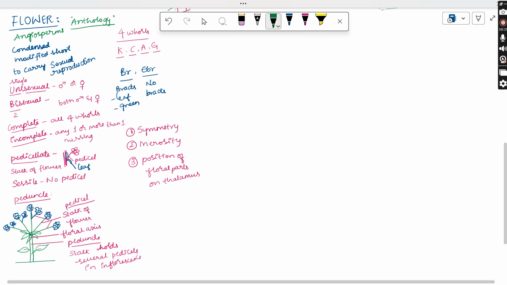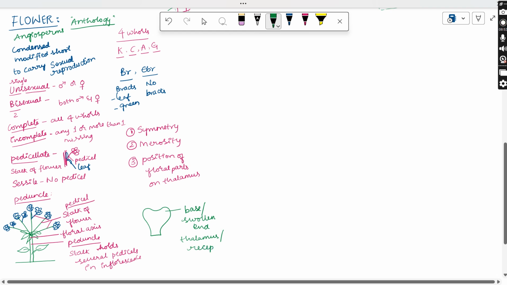What is meant by the thalamus? All the floral parts sit on a base-type structure. This base, a swollen end, bears all the floral parts. This swollen end we call the thalamus. Another name for it is the receptacle.